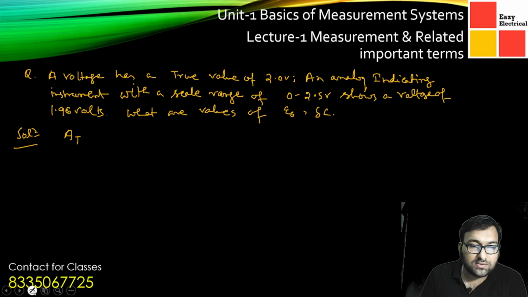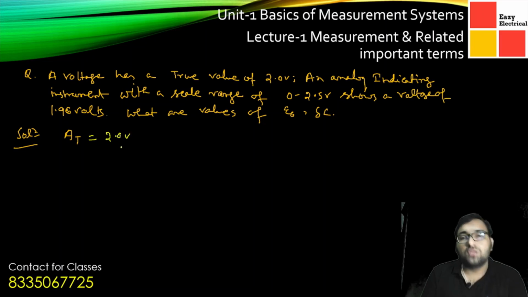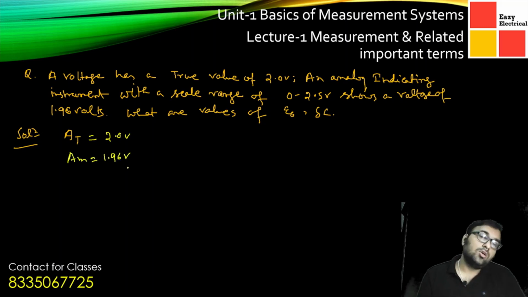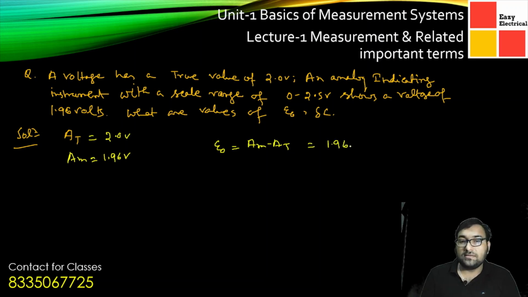Now here you can see, AT is given as 2.0 volts, and AM is also given as 1.96 volts. So what we have obtained is delta epsilon 0. Epsilon 0 is basically AM minus AT, so that is 1.96 minus 2 volts, that means minus 0.04 volts we have obtained.